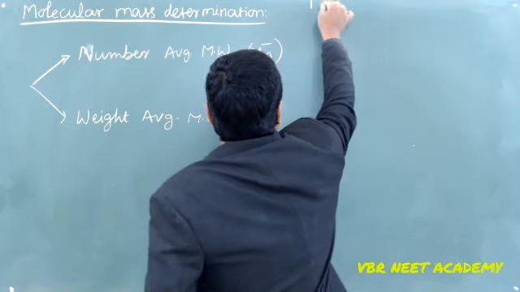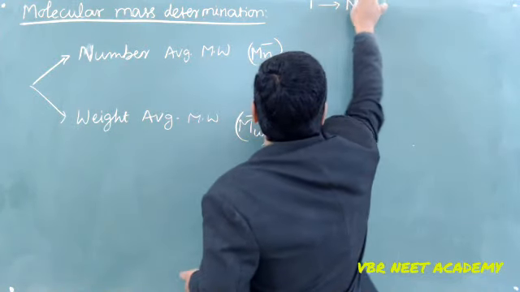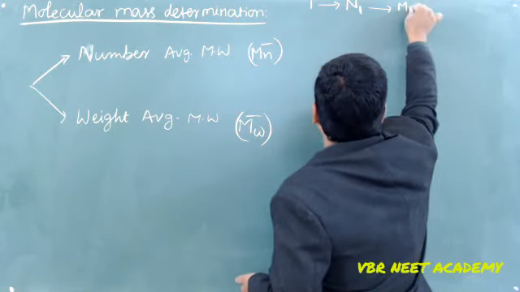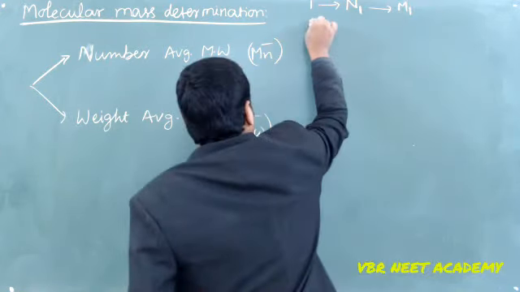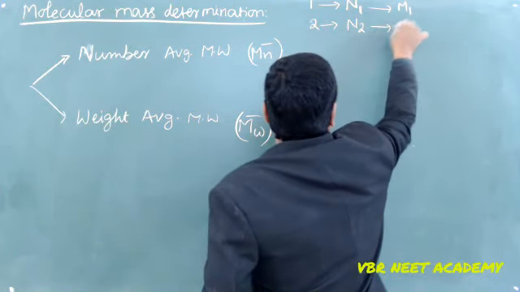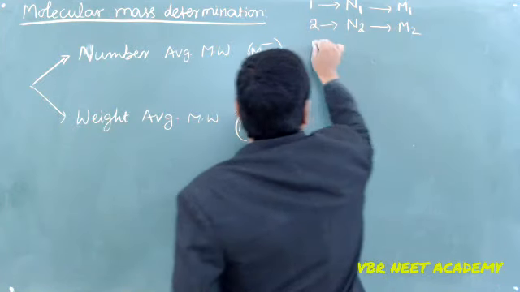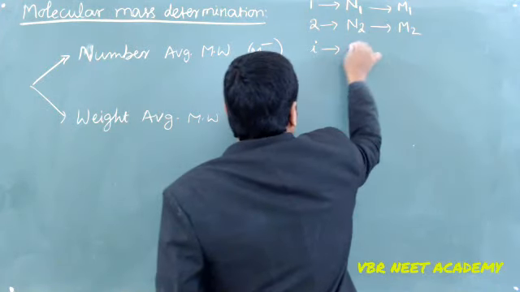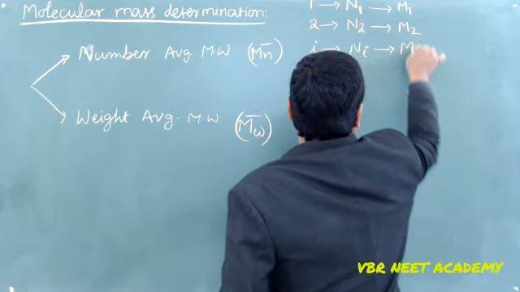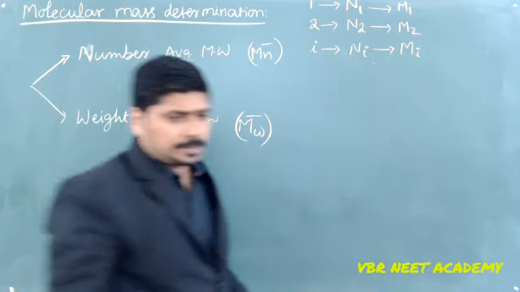One polymer has N1 monomers and molecular weight M1. The second one has N2 monomers and molecular weight M2. Similarly, the ith one has Ni monomers and molecular weight Mi.